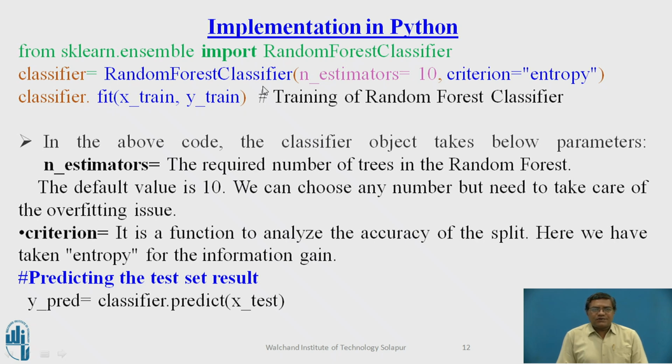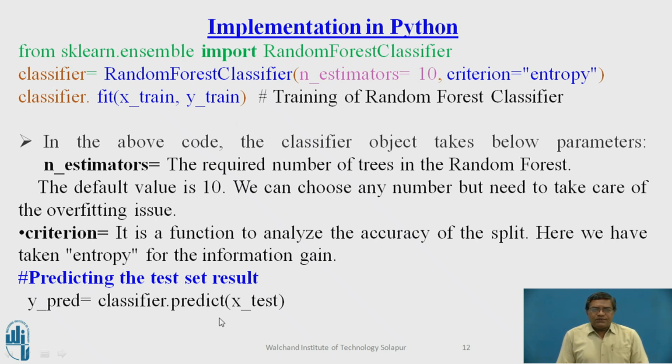object of the RandomForestClassifier. The fit function requires two parameters, that is xtrain comma ytrain, because the fit function is used for giving the training to the random forest classifier. Therefore, a training data set is required, and this data set is in the form of xtrain and ytrain, where xtrain acts as the input feature matrix and ytrain acts as the output feature vector.